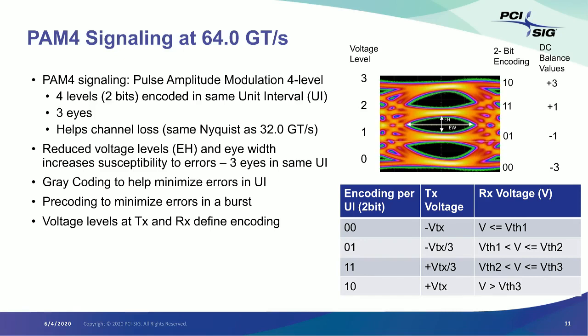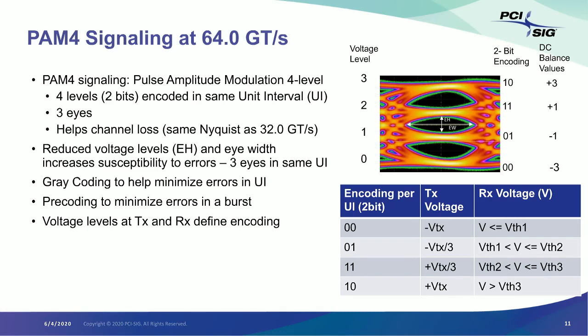So what PAM4 does is it helps with the channel loss because we are operating at the same Nyquist frequency as the prior data rate at 32 gig. However, because we got 3 eyes, we are going to have reduced eye height and reduced eye width because we are on the same UI, you got 3 eyes there.